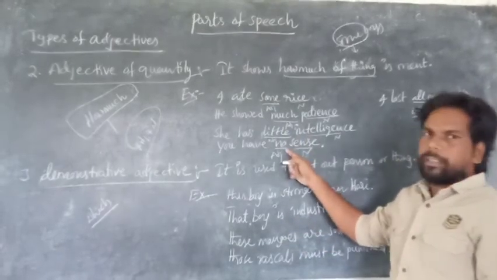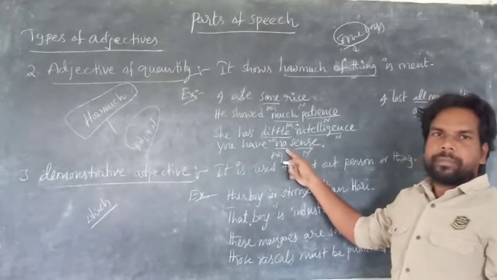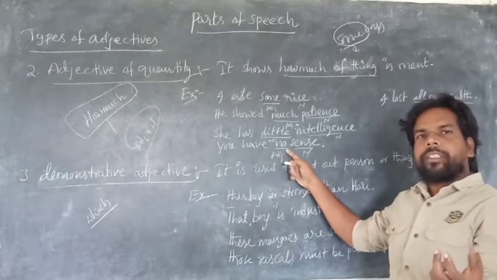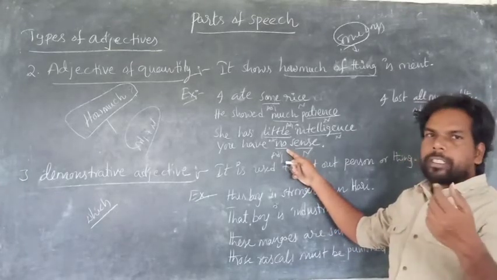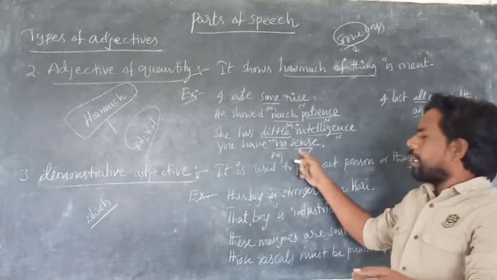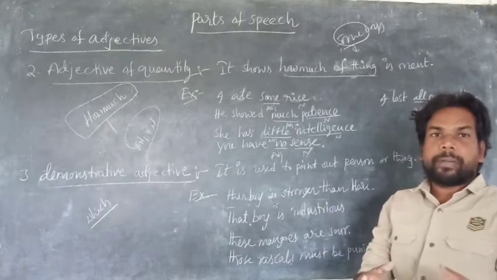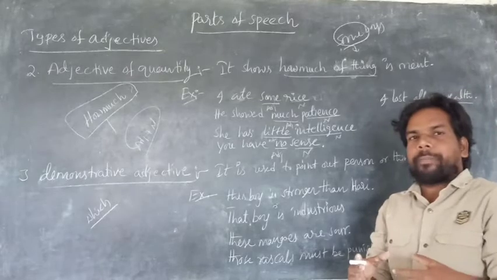So same thing. Here, there is no person. Person can be counted, but sense will not be counted. It shows a measure, or some measurement.